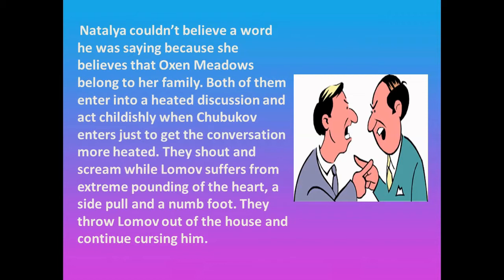So this is what happens in the next part of the play, and we find that Natalia, when she comes to know that Oxen Meadows belongs to Lomov, is completely shocked and surprised. And she doesn't believe a word that Lomov is saying, and she tells him that it is wrong and Oxen Meadows belongs to Chubukovs. Okay, so there is a nasty debate which crops up, and the debate turns a little vulgar, it becomes a little aggressive, and they start calling each other names. And this is how the marriage proposal goes into oblivion.